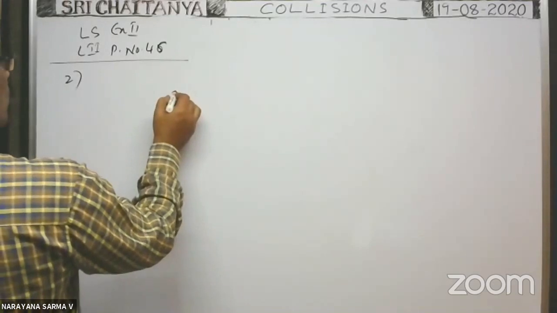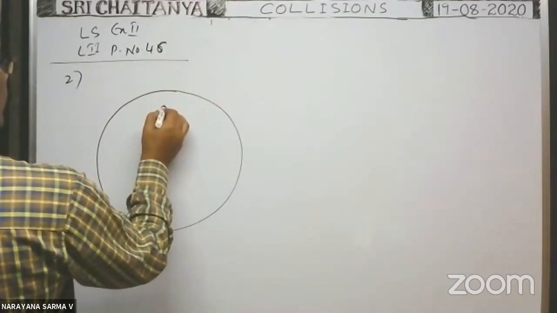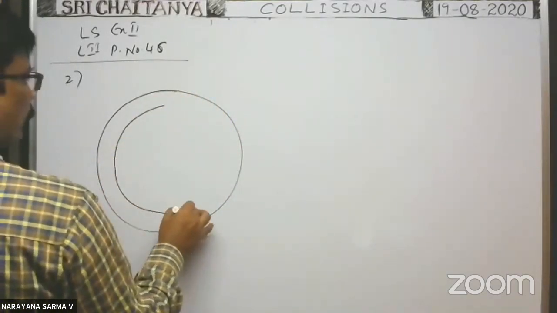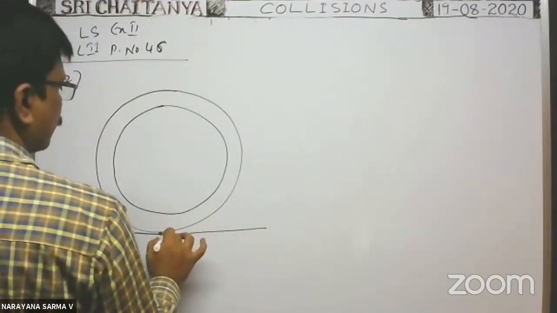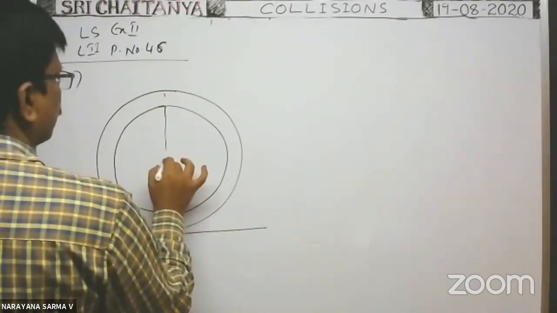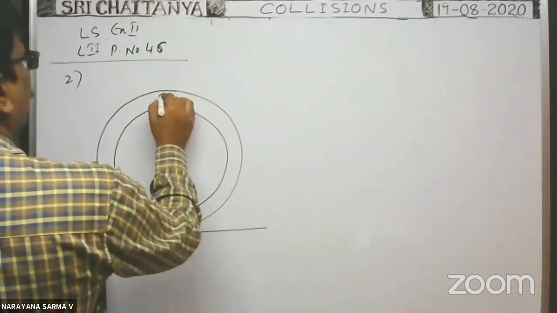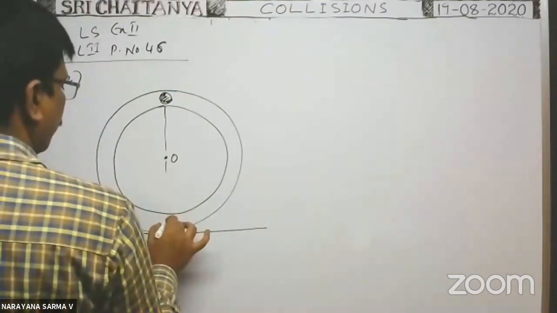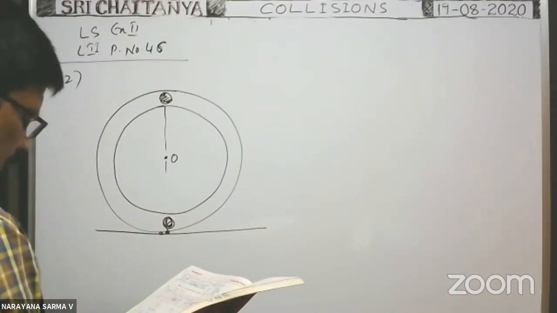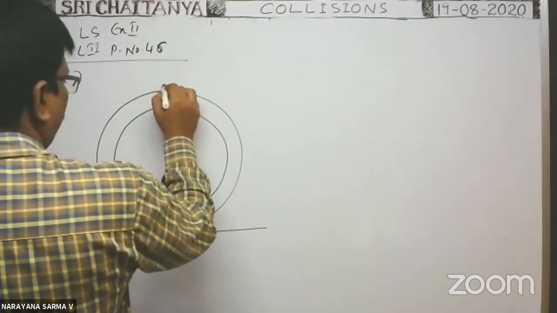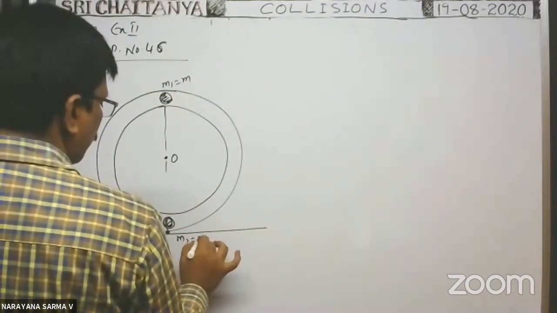Here there is a vertical smooth tube. A vertical fixed tube is there like this. It is the bottom. It is the center of the tube. Okay. One sphere is at the top of the tube. Another sphere is at the bottom of the tube. The sphere at the top has mass m. The bottom sphere has mass m2 equal to 2m, given.